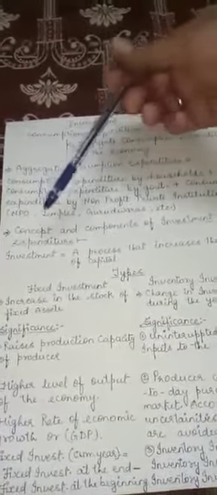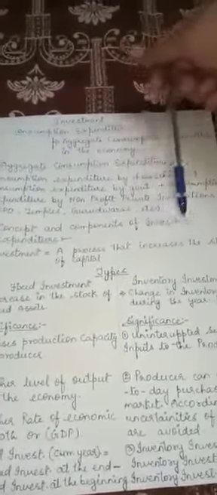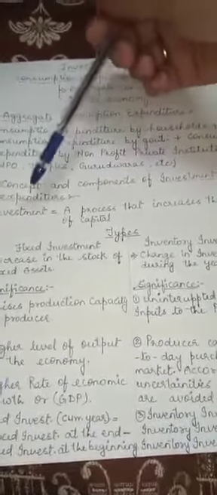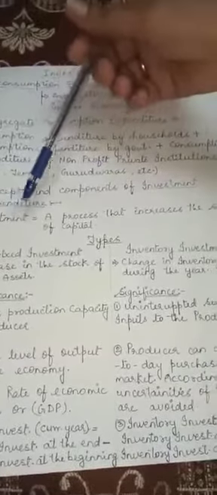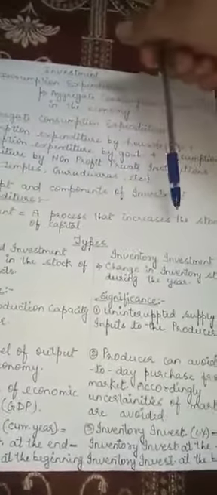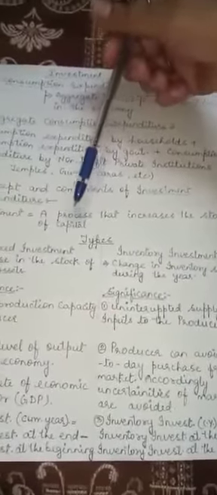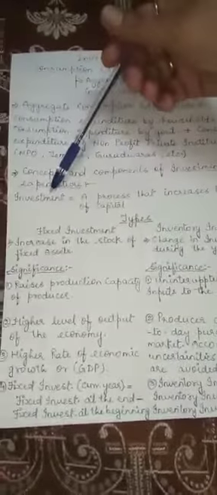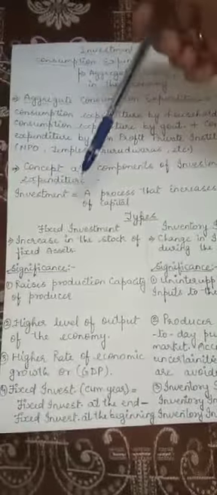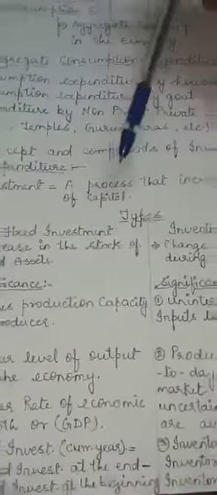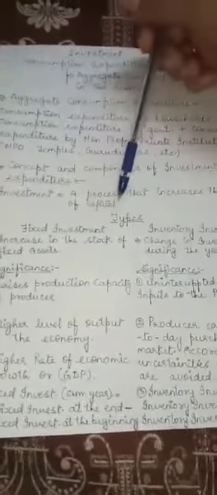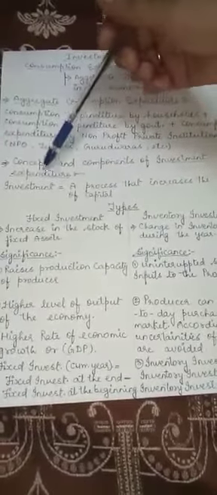Now let us understand the concept and components of investment expenditure. What is the meaning of investment? Investment means a process that increases the stock of capital. Whatever the producers are spending to purchase the capital is called the investment. Investment means the expenditure done by the producer in order to increase the production capacity and increase the stock of the capital.